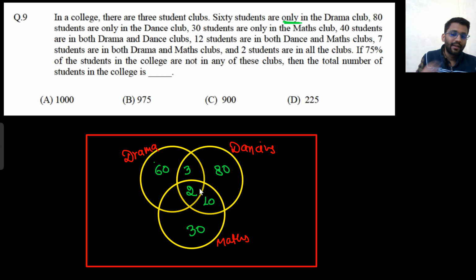Okay. What does this 10 plus 2, 12 represent? 12 represents the students who are in dancing and mathematics. So here it is written 12 students are both in dance and maths. So this 12 represents those who are in both dance and maths.